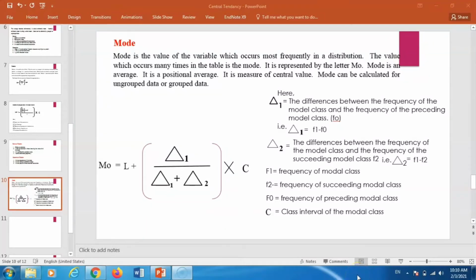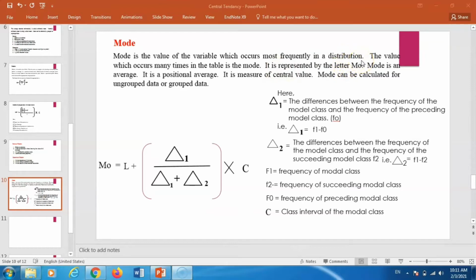Hello everybody. Let us see the last part in this chapter, that is mode. It is the third type of measure of central tendency. In the previous lecture we have seen about the mean and median. Here mean means average and median means middle value. And in case of mode, mode is the value of the variable which occurs most frequently in a distribution.